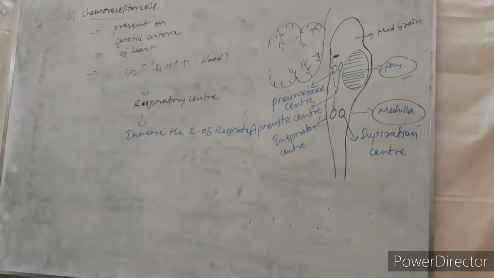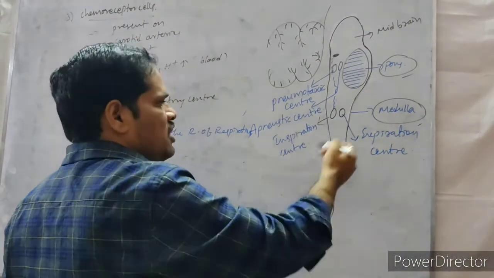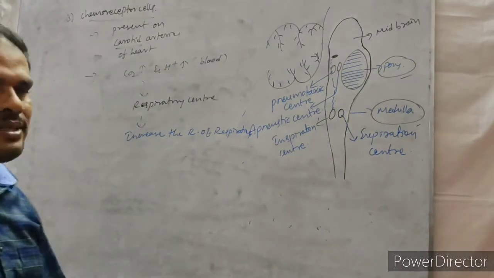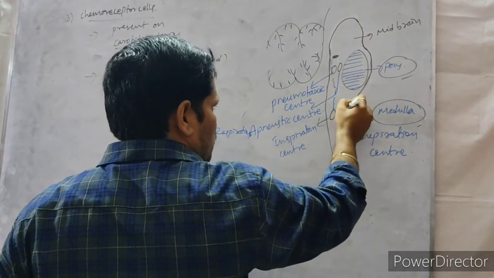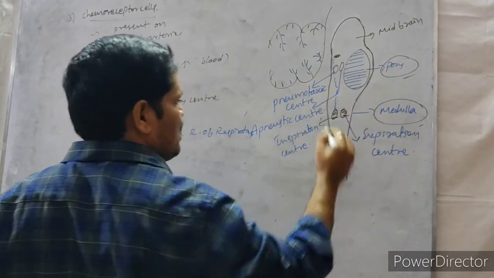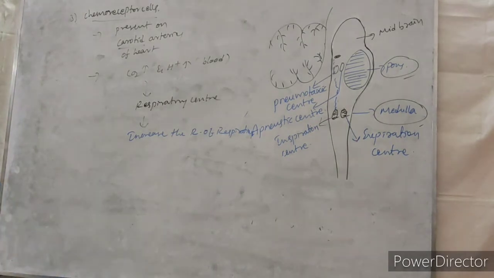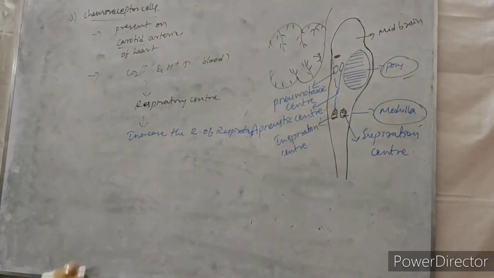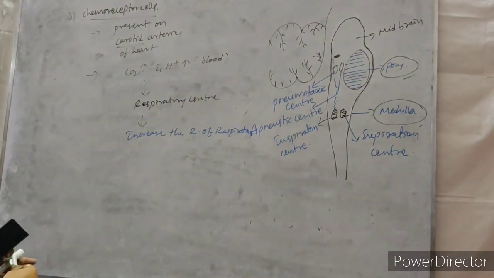The respiratory center will increase the rate of respiration. That means both the inspiration and expiration increase. It sends the messages to these centers. Both the centers are activated. That's why the rate of respiration increases, which means inspiration and expiration both increase. That's why carbon dioxide is eliminated and hydrogen ions are also neutralized.